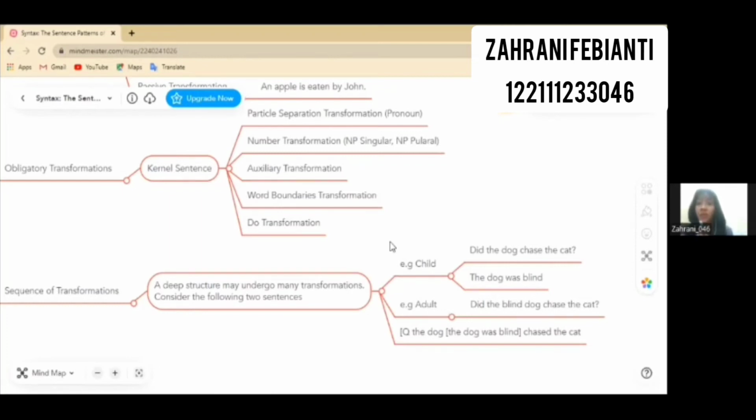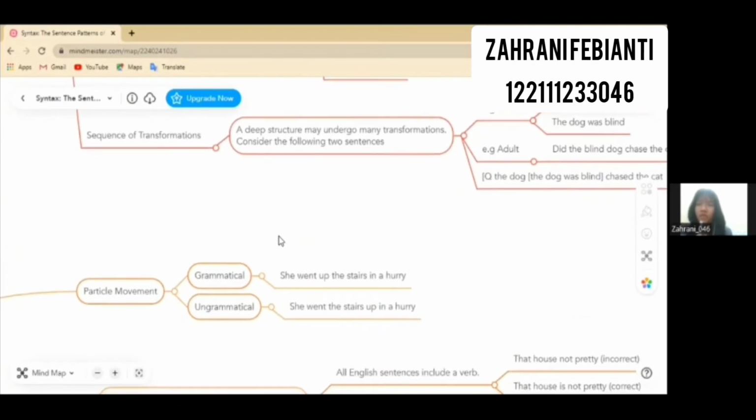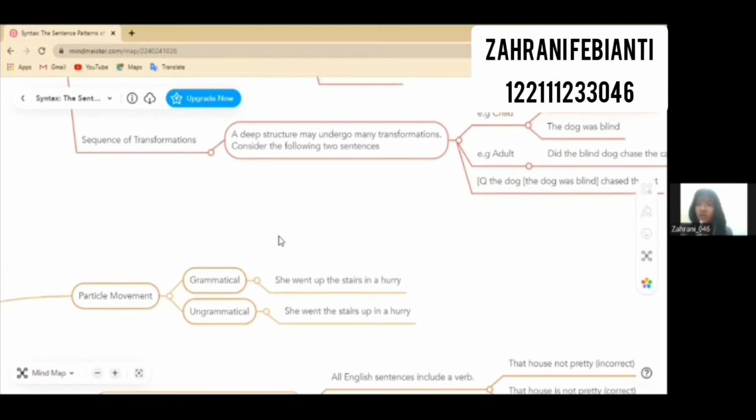Many transformationalists hypothesize that the deep structure of the adult utterance is similar to the child's use of two sentences. However, one sentence would be embedded in the other: the dog was blind, chased the cat. Then it could be proposed that a series of transformations would apply to change this deep structure into a surface structure. And then I will explain other material: grammaticality judgment and ambiguity.